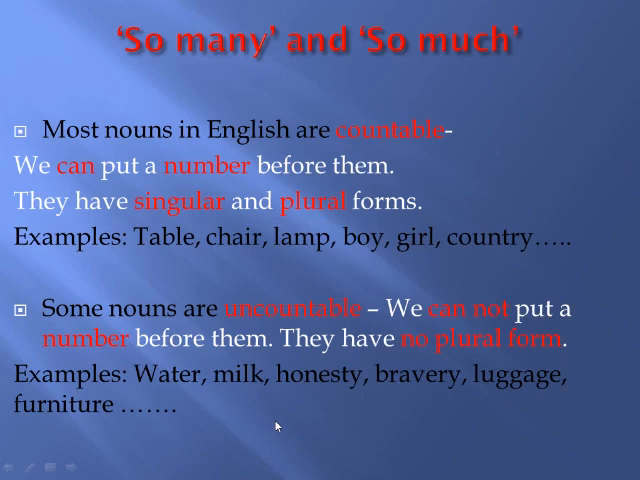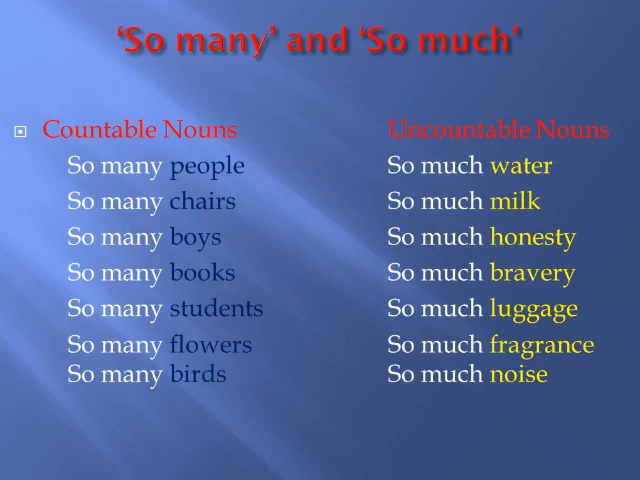We can measure water, we can measure milk, but we cannot count them. So with uncountable nouns, we have to use uncountable quantifiers, and with the countable nouns, we have to use countable quantifiers. Now have a glimpse over these examples. Here in this column are given the countable nouns with countable quantifier, and here are given uncountable nouns with uncountable quantifier.